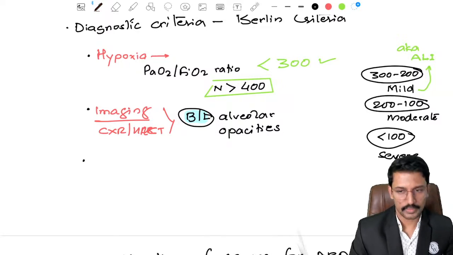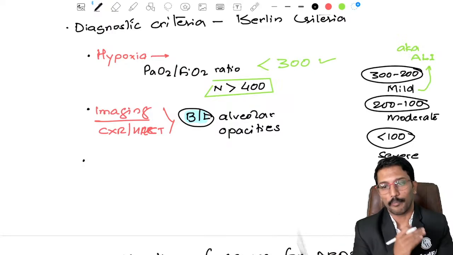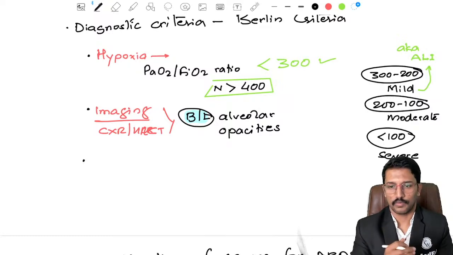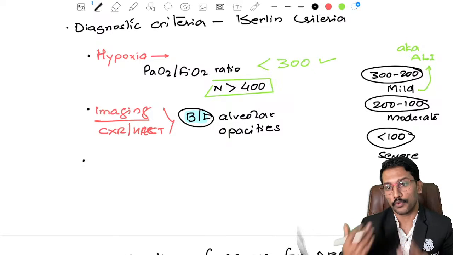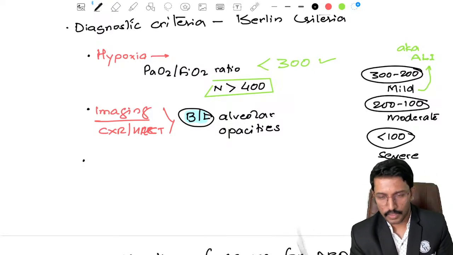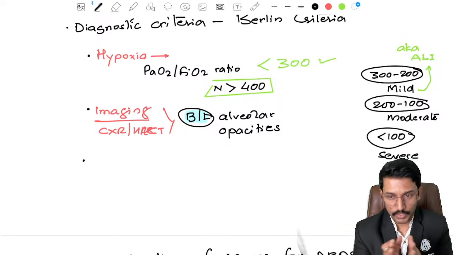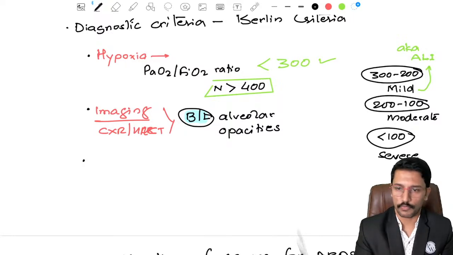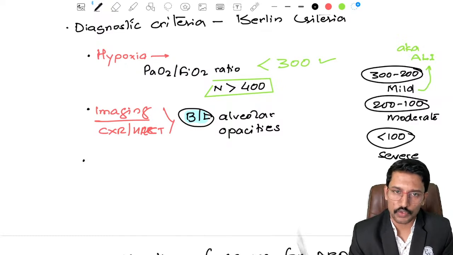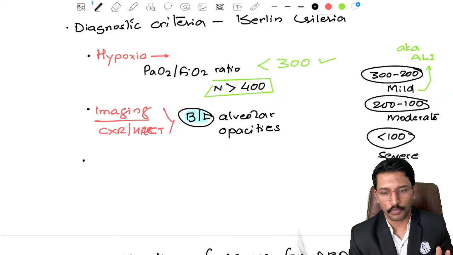Now the third criterion. If you see a patient with bilateral alveolar opacities, what are your differential diagnoses? My differential diagnosis will be pulmonary edema because of heart failure. Second will be CLD or CKD, a fluid overload state causing pulmonary edema. Then third will be ARDS. Now how to differentiate? Pulmonary edema can happen in ARDS, and can happen in heart failure also. We need to rule out heart failure as a cause for ARDS. For that we need an investigation. In the past, that investigation used to be pulmonary capillary wedge pressure measurement. No longer do we follow that.